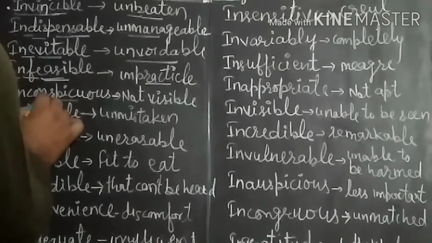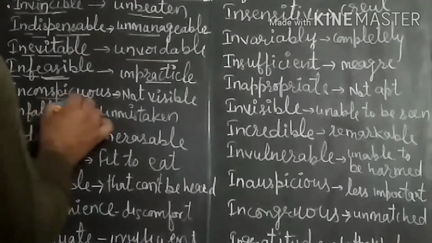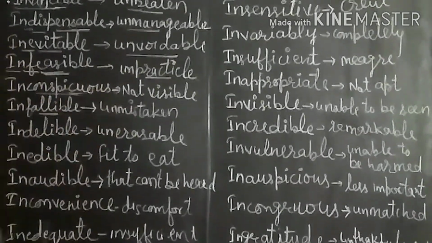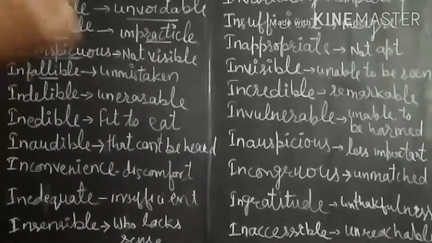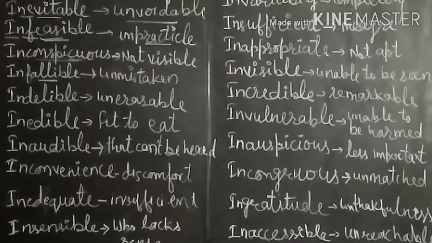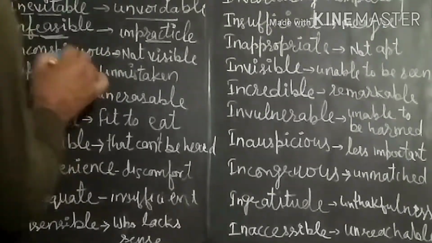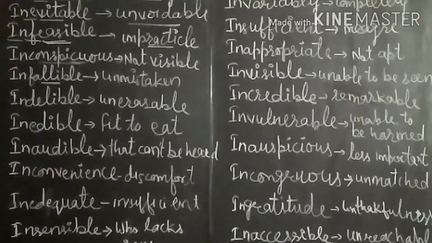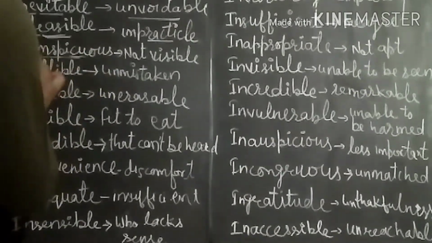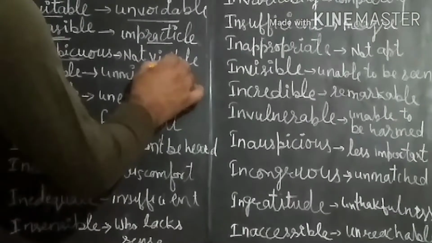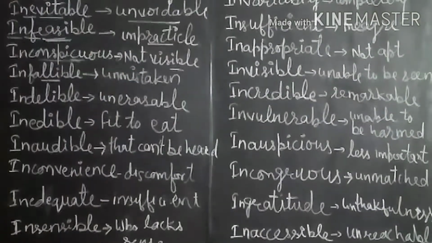Next one is inconspicuous. Conspicuous is an adjective that is used to show a thing that is visible. We can use it for the personality of a person who is very honest and he is famous for his qualities. That is also conspicuous, but inconspicuous means not visible, that cannot be seen easily.